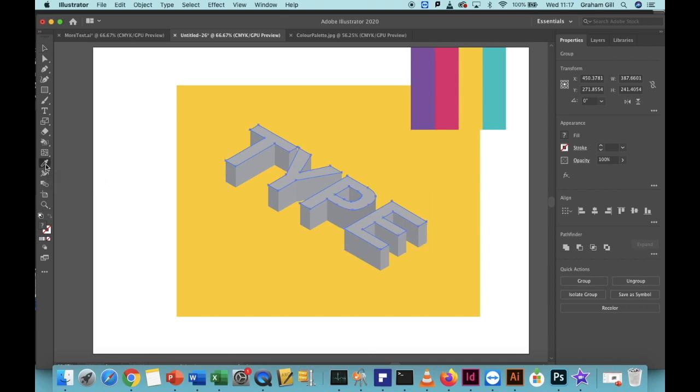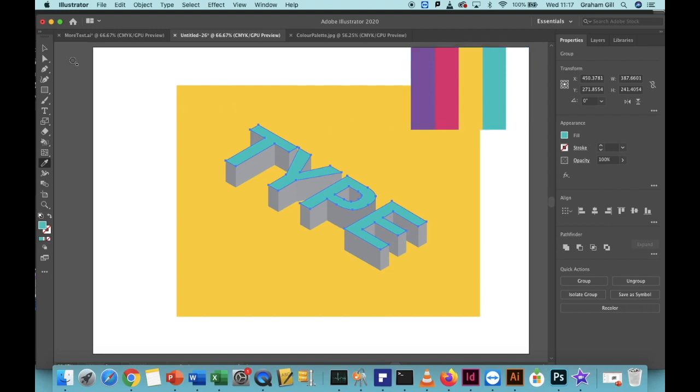The eyedropper tool allows us to choose colours by simply clicking on anything we can see on the screen. I can now change the selected sections of the lettering by clicking on the colour palette. I'm going to choose the green colour. The eyedropper tool has allowed me to click on that section and it's automatically added colour to the selection that I made.